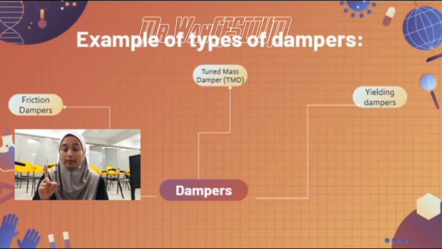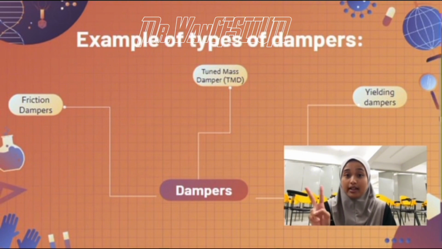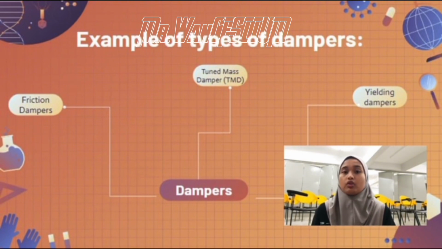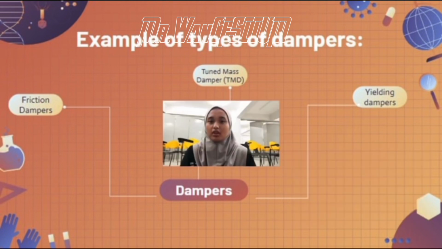So the first type of damper is the friction damper. This kind of damper will dissipate energy by means of friction between surfaces which are rubbing against each other. The second damper is called the yielding damper. This yielding damper will dissipate energy through its plastic deformation. Last but not least, the type of damper is the tuned mass damper, or TMD. This type of damper will vibrate the mass out of phase with the building motions, so it can sustain the structure of the building itself.